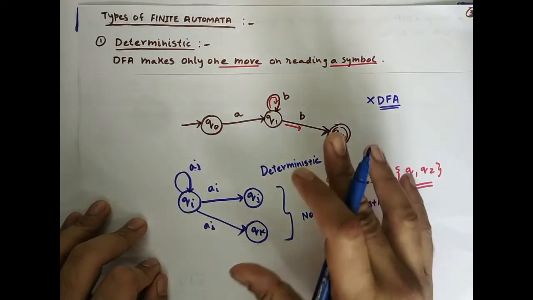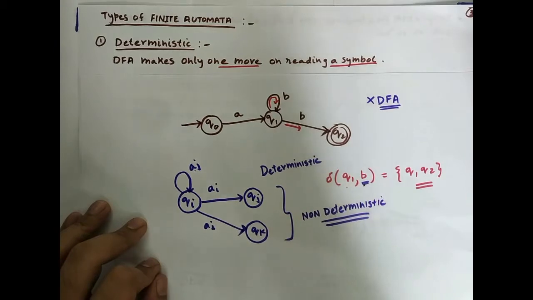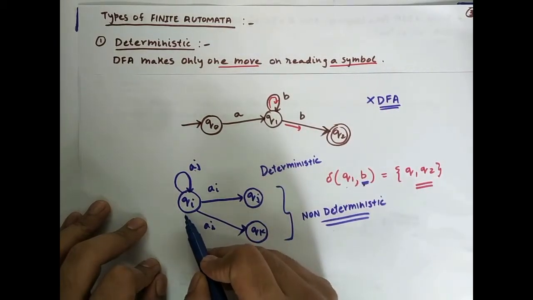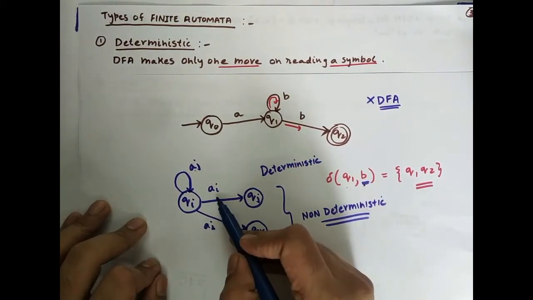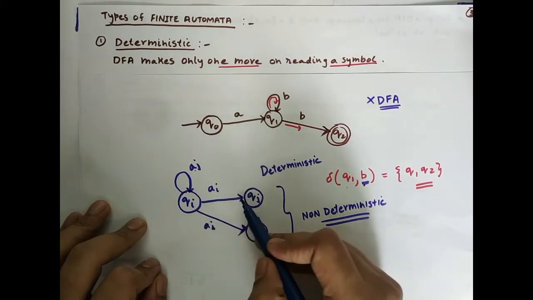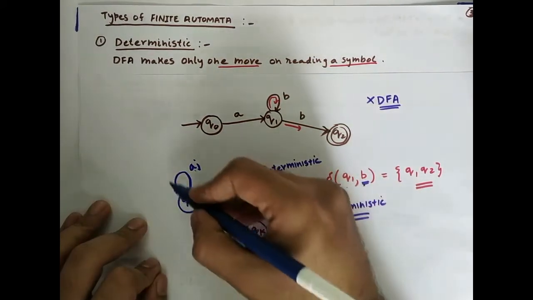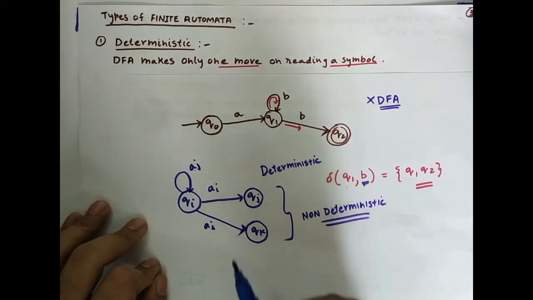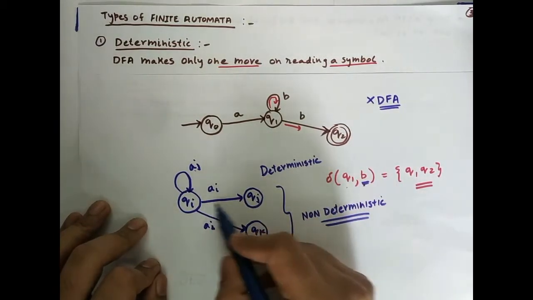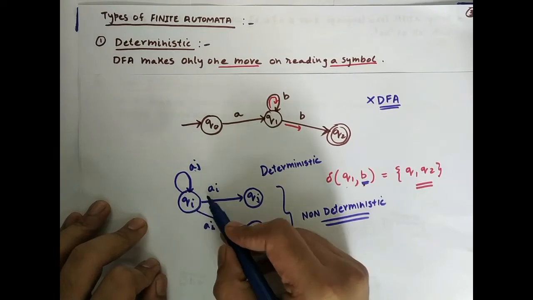An automata is called deterministic if from a particular state, on reading one particular input, it goes to exactly one other state. It may go to itself also, like a self loop, but there should be only one possible transition defined from that state on a particular input symbol.